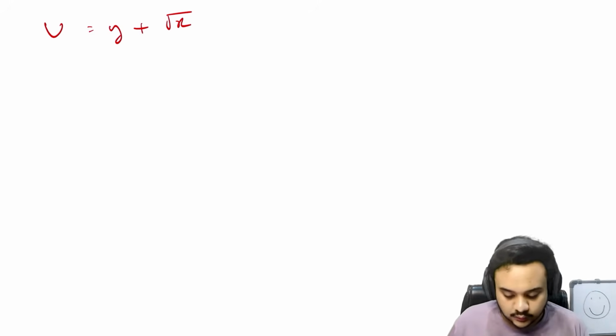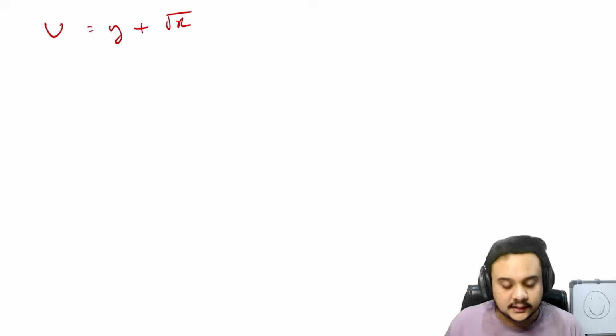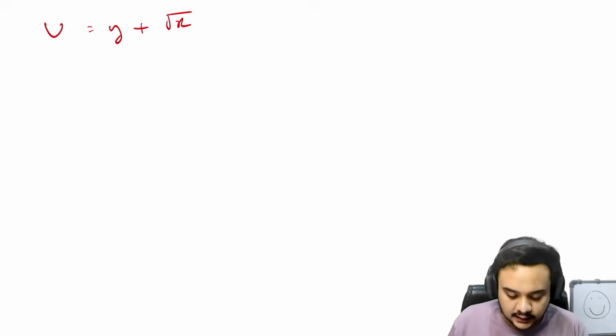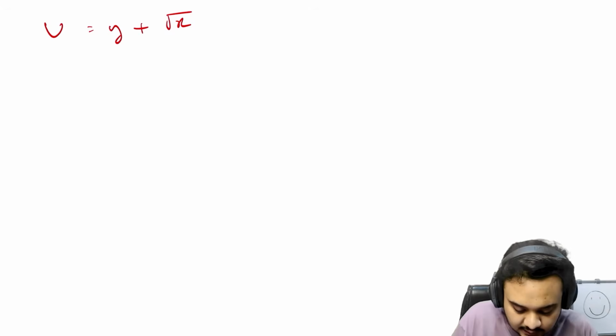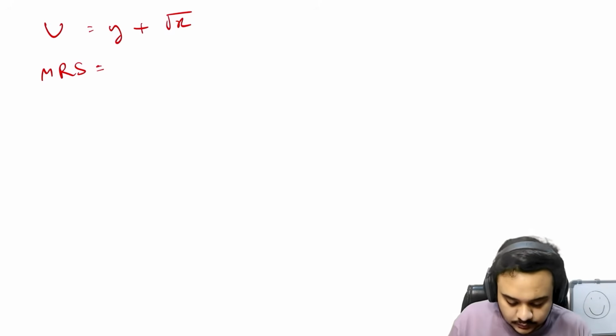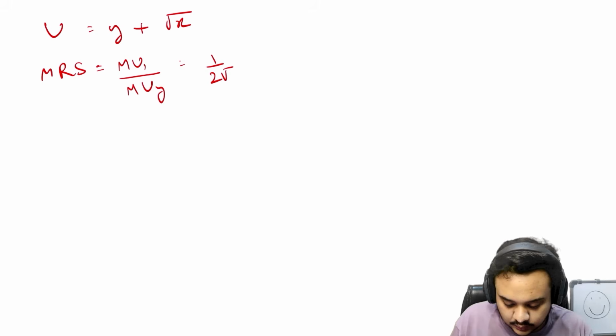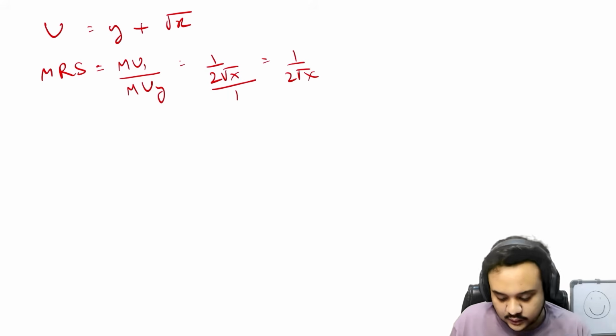Okay, so how do you solve this? What is the first step that you take? You know that the budget constraint is P1 x plus P2 y is equal to m, right? So if we just directly take the MRS here, then you can see that it is going to be equal to MUx upon MUy. So this is going to be 1 upon 2 root x divided by 1. So 1 upon 2 root x is going to be equal to P1 upon P2, right?